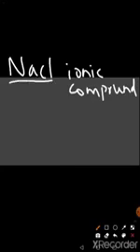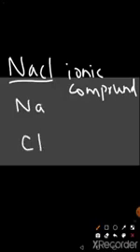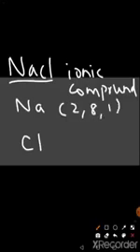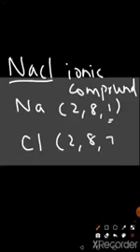Now, sodium chloride is an ionic compound. Why? Do you all accept that sodium chloride is a compound? Yes, it is. Sodium chloride is formed by the combination of sodium and chlorine. The atomic number of sodium is 11, so its electronic configuration is 2, 8, 1. The electrons in the last shell are called valence electrons, so sodium has 1. Chlorine's electronic configuration is 2, 8, 7 because its atomic number is 17, so it has 7 electrons.